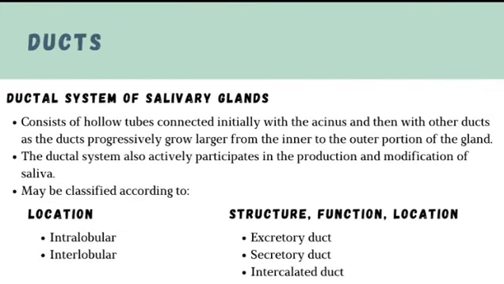The ductal system of salivary glands consists of hollow tubes connected initially with the acinus and then with the other ducts as the ducts progressively grow larger from the inner to the outer portion of the gland. The ductal system also actively participates in the production and modification of saliva. It can be classified according to location, which could be intralobular and interlobular, and structure, function, and location, which could be excretory, striated, and intercalated.